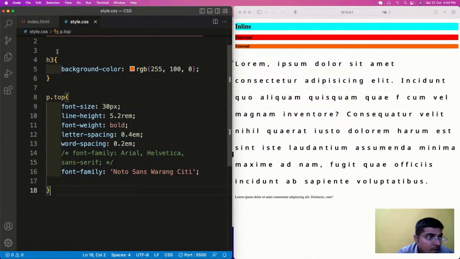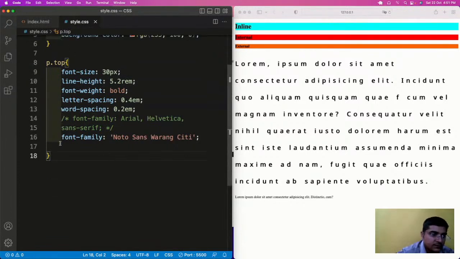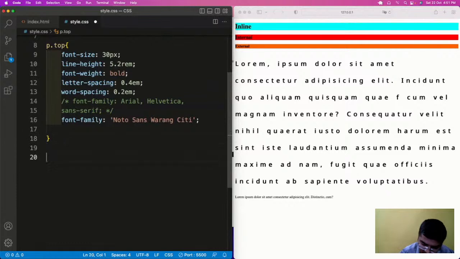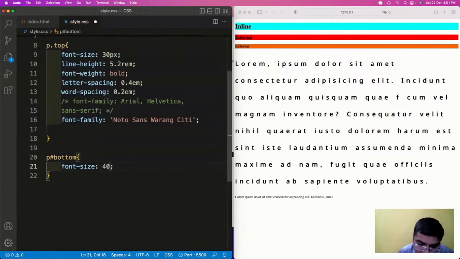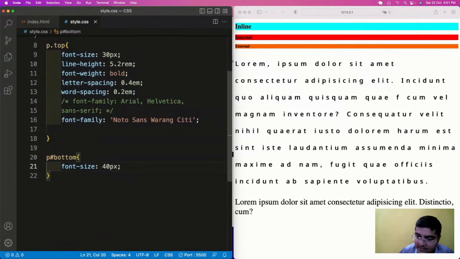So if you see here, this particular set of style is applied to the class which contains the class name as top. Now let us use the hash p hash bottom will have the font size of 40px, and this is the way in which you will highlight the ID.